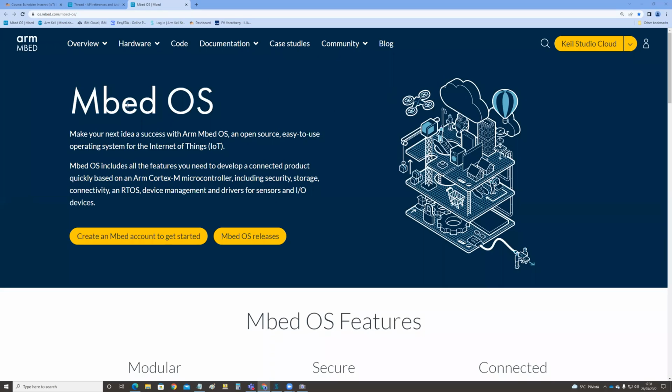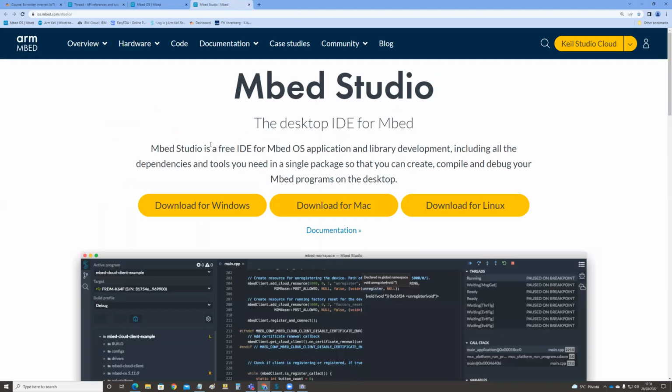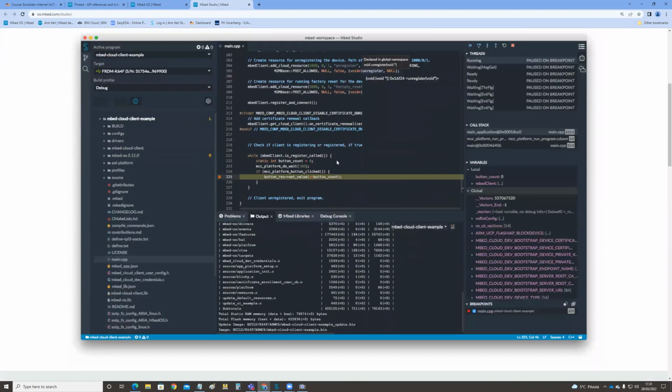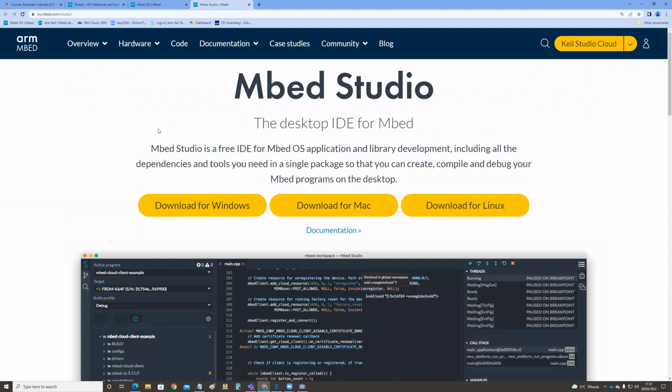So starting with a locally installed Mbed Studio, starting the coding with that one, you go to the Mbed Studio website here and download it for your Windows or Mac or Linux computer. And then you get the development environment there. The installation will take about 10 minutes, so you can do it while I'm explaining this, or you can do it later.